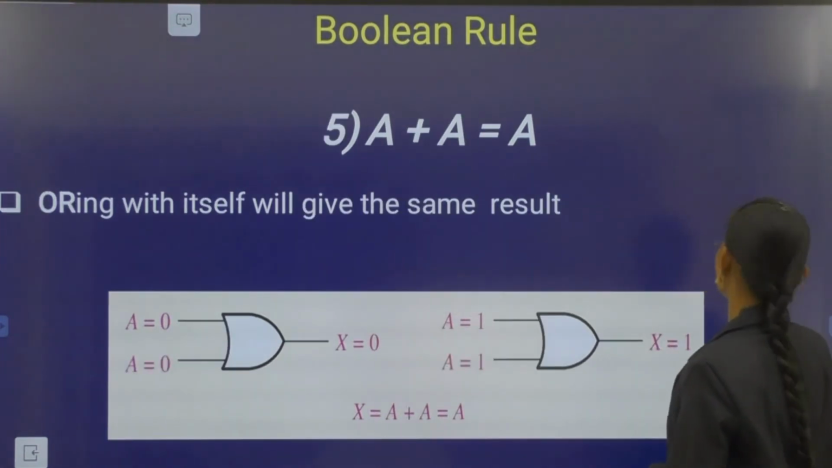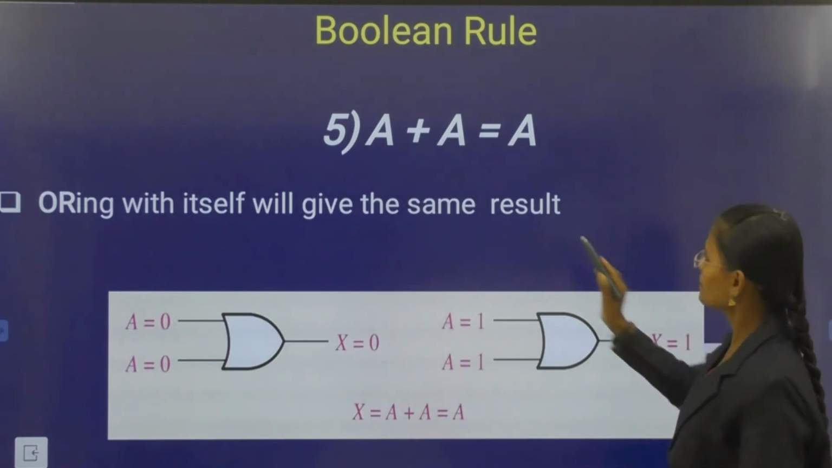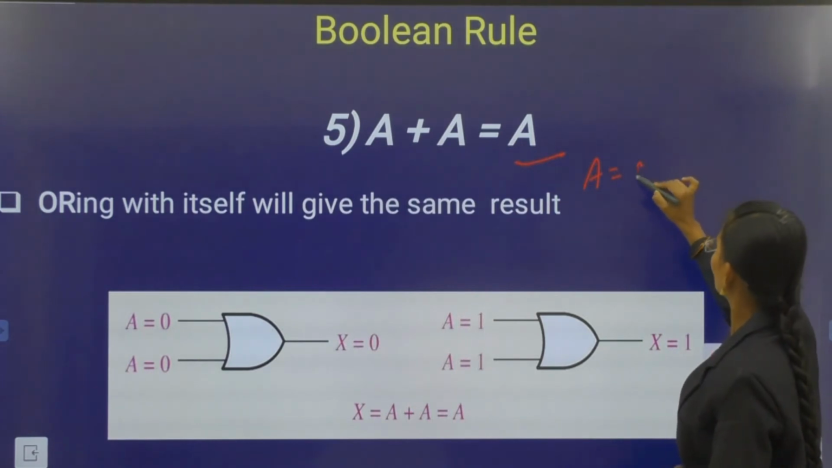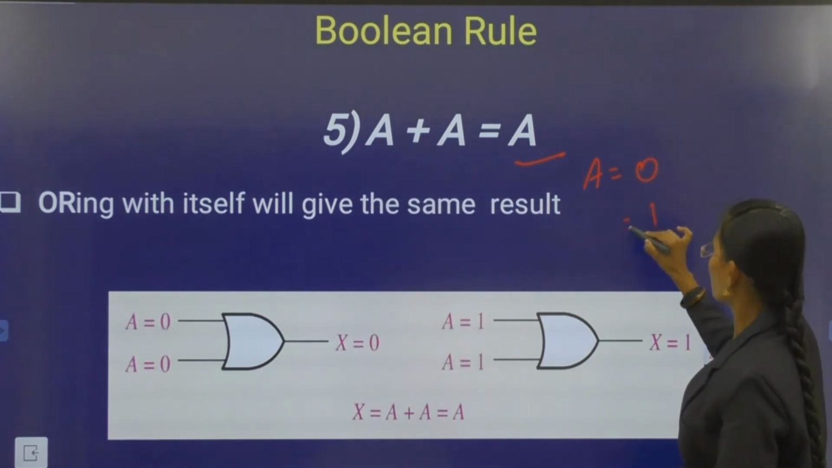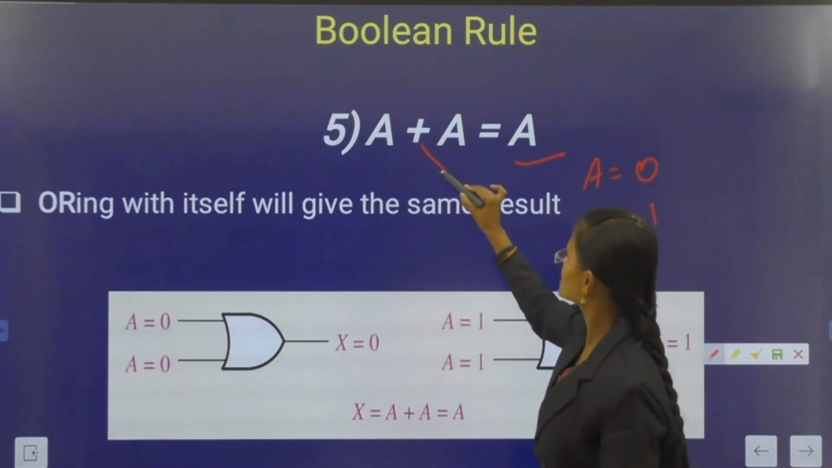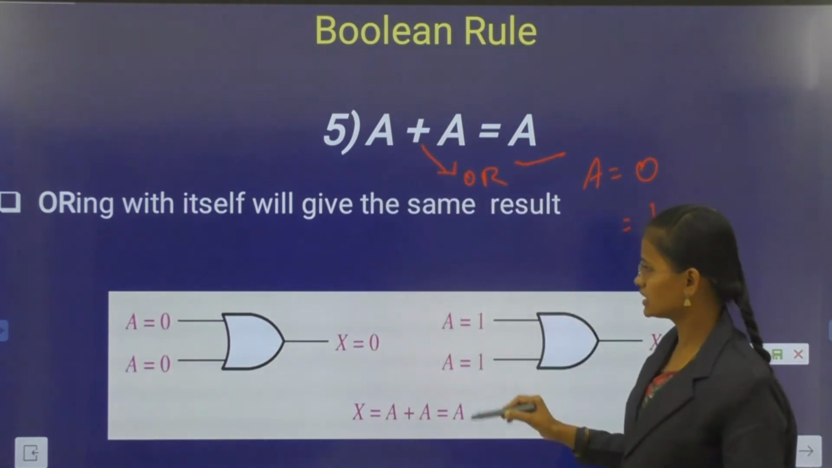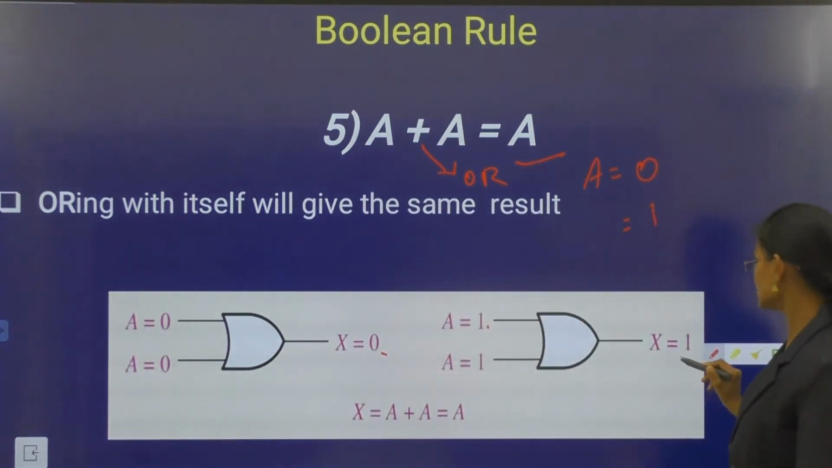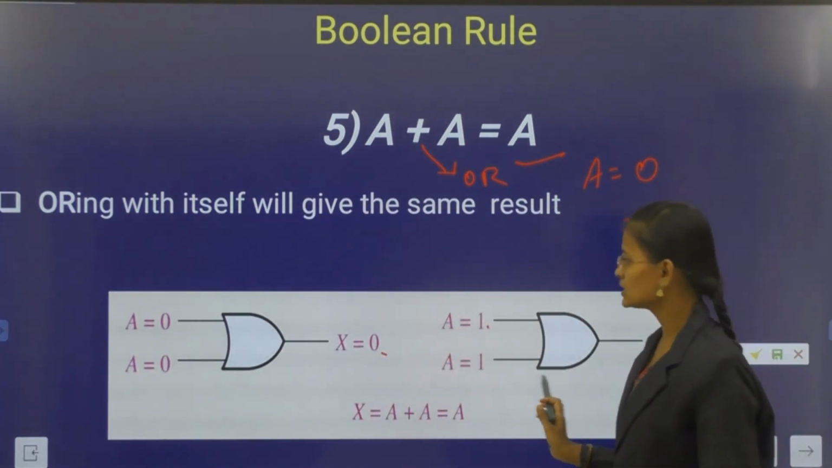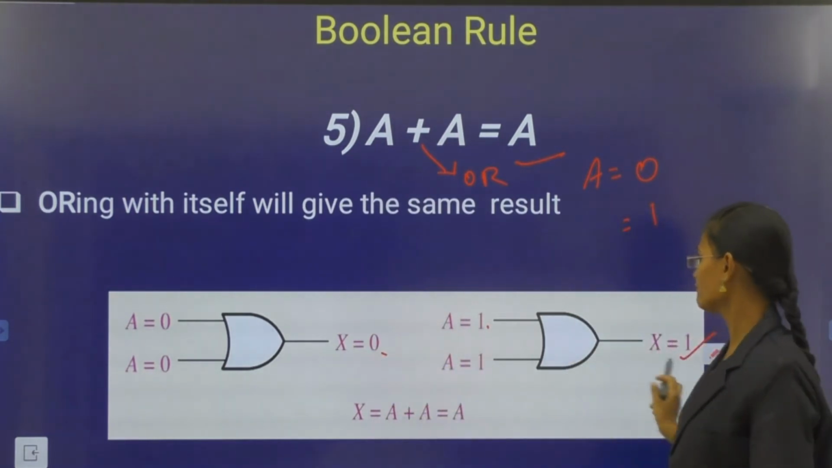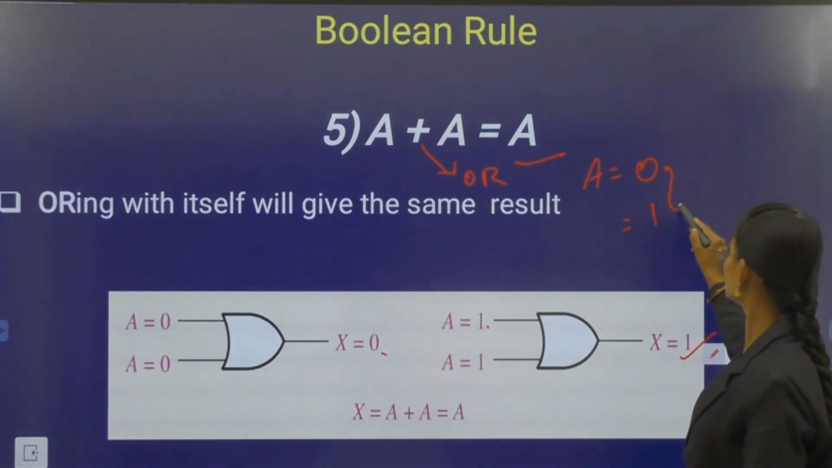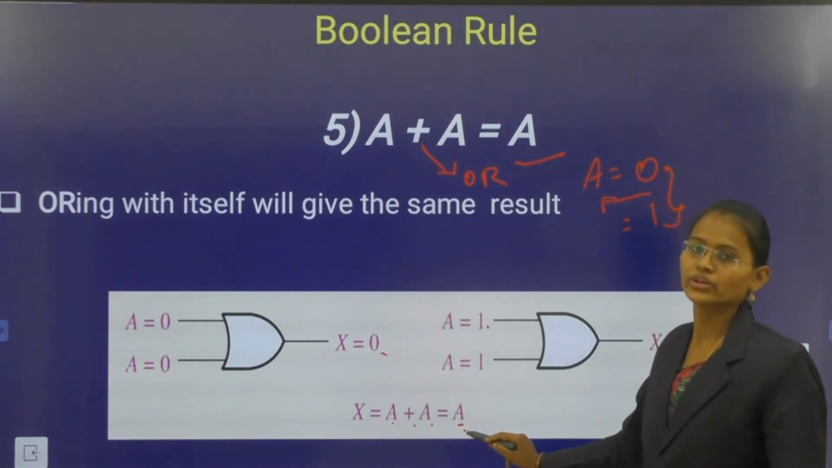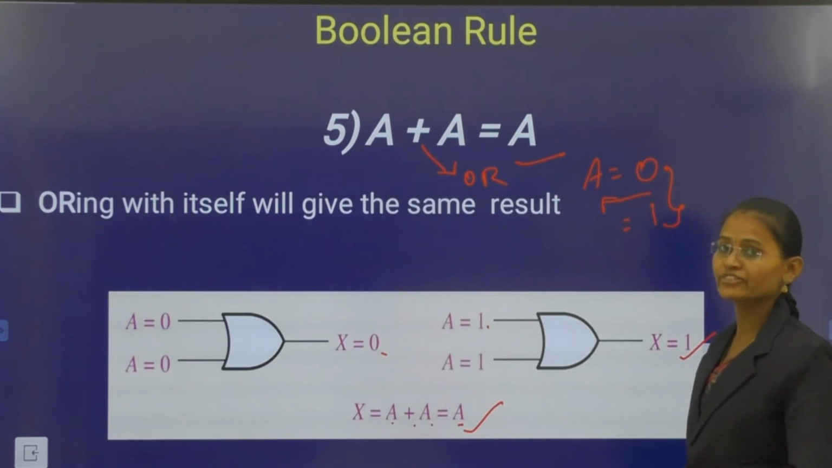And next see the fifth rule. Here A plus A equal to A. Here A is essentially either 0 or 1. Here plus indicates the OR logic. That is 0 plus 0 is 0 and 1 plus 1 is 1. That implies the output is either 0 or 1. Here a 0 or 1 is essentially A. Then finally A plus A equal to A. This is the fifth Boolean rule.